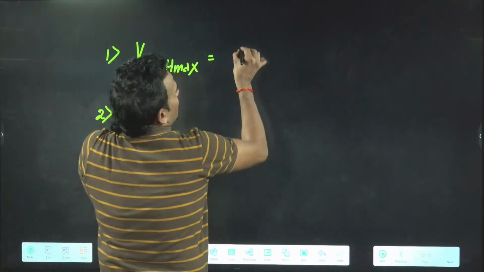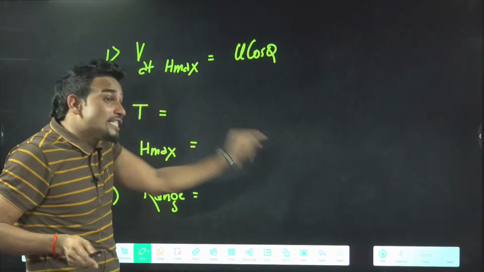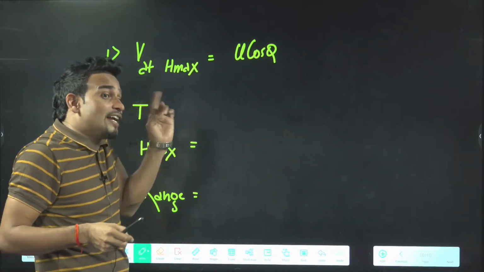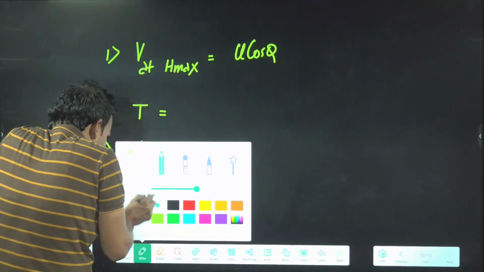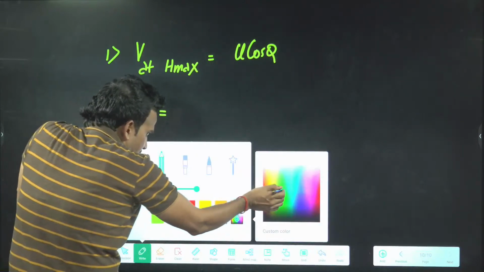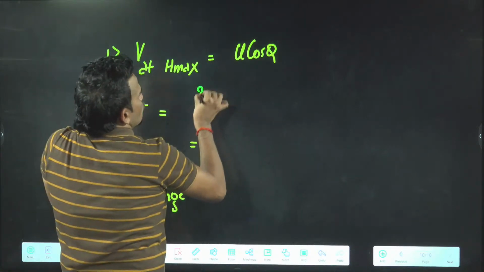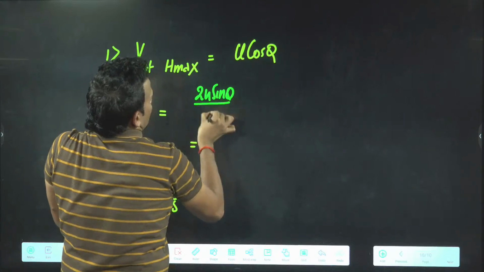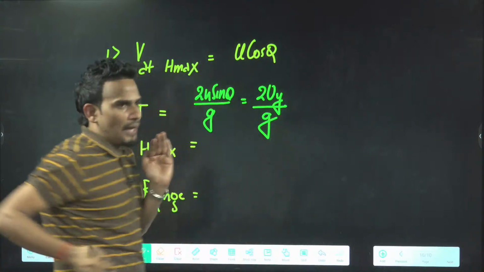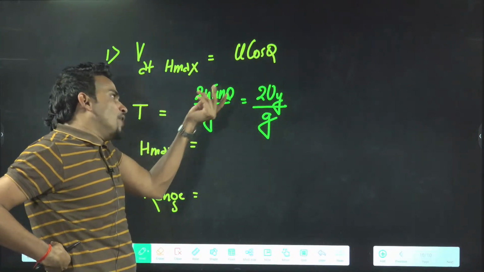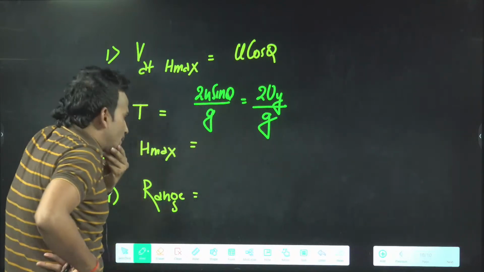Velocity at maximum height will come u cos theta. Angle with horizontal. If vertical is there, then sine and cos will interchange. Time of flight, come on, tell me the formula for time of flight. Time of flight will come 2u sine theta by g, or 2 uy by g. It depends on demand and supply. If the supply is u and sine theta, I'll use this. If the supply is uy, then I will use this. Tell me the formula for h max.